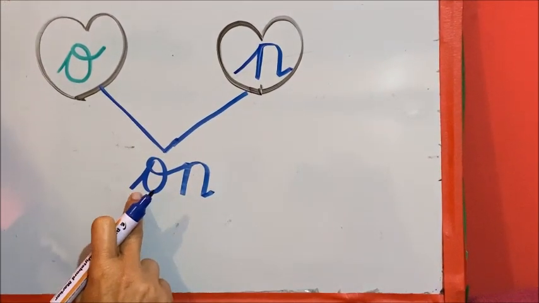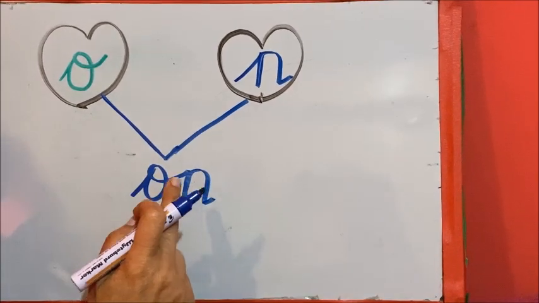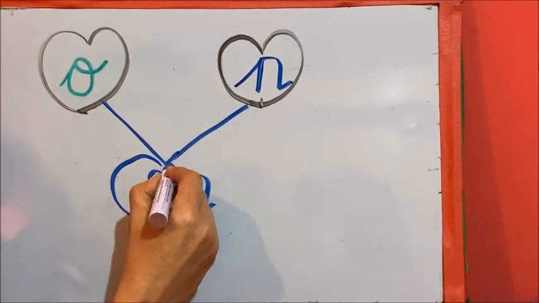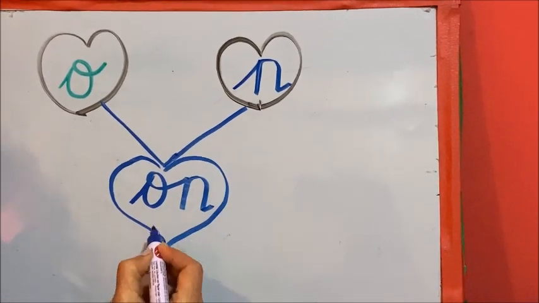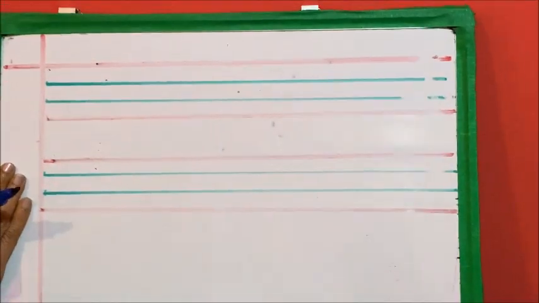Everyone say A, N, on. So you will not say O, N, on. You will say A, N, on. Now let me put this in the heart as well. So let's write this one on the red and blue lines.